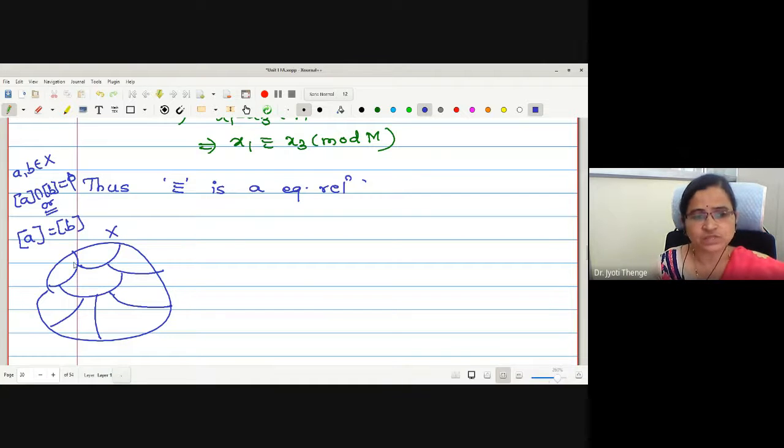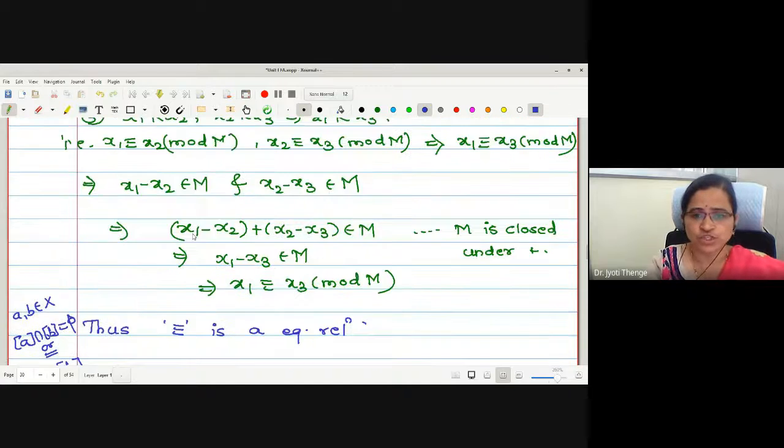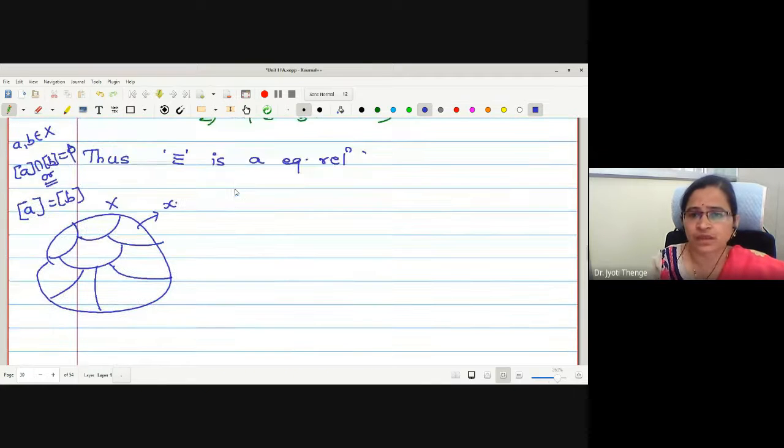It is going to make the quotienting. What is the nature of element in this quotient space? Then we were writing the quotient space, whatever this is, we were writing this as X by M. And what is the nature of element?